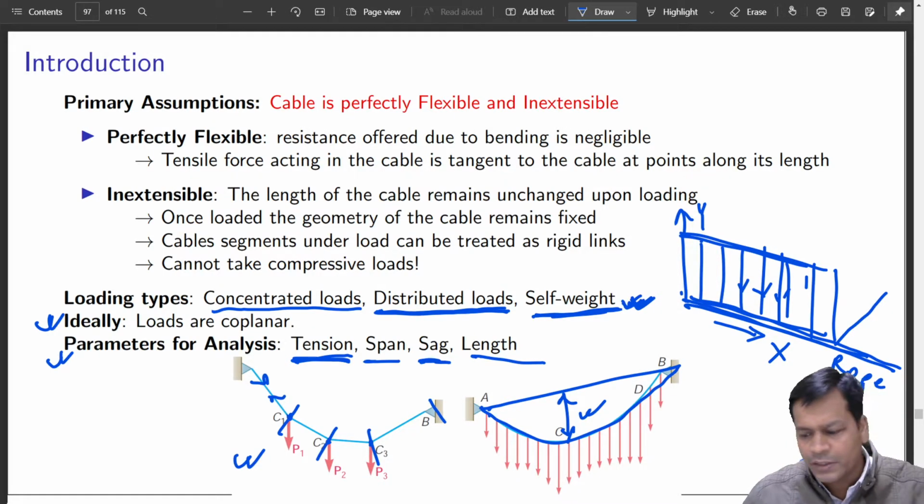Okay, some idealization we have defined. So now moving ahead to, yes please.